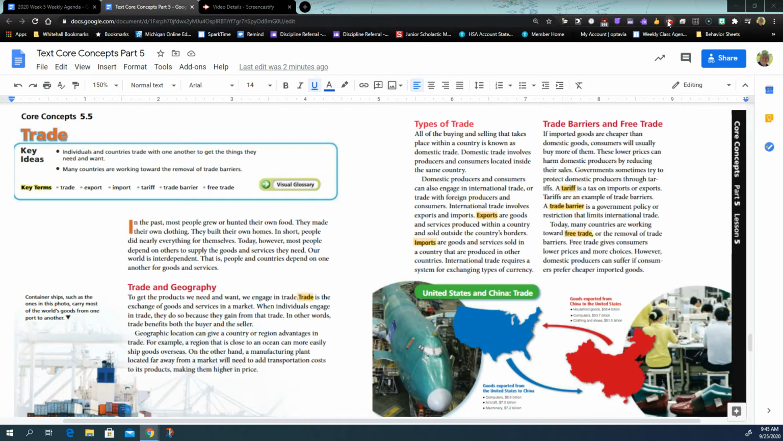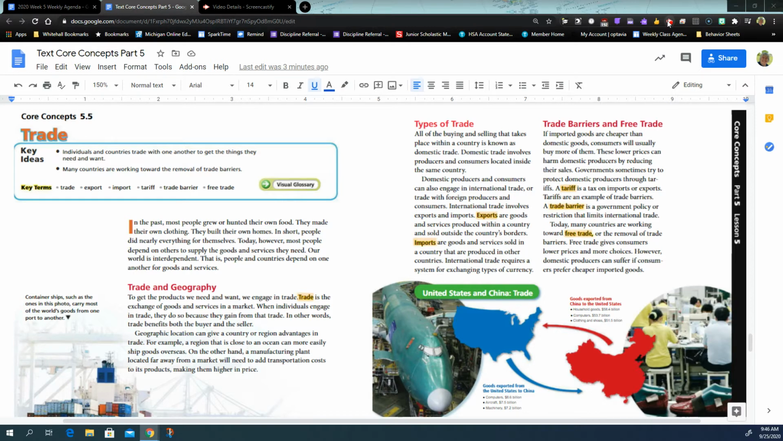Geographic location can give a country or region advantages in trade. For example, a region that is close to an ocean can more easily ship goods overseas. China has very important ports that can go across the Pacific Ocean with ships, and ships can carry more goods than a truck or a train. On the other hand, a manufacturing plant located far away from a market will need to add transportation cost to its products, making them higher in price. So if we make something in the United States, in theory, it would be cheaper because it doesn't have to ship across and pay for the fuel and the shipping across the Pacific Ocean from China.